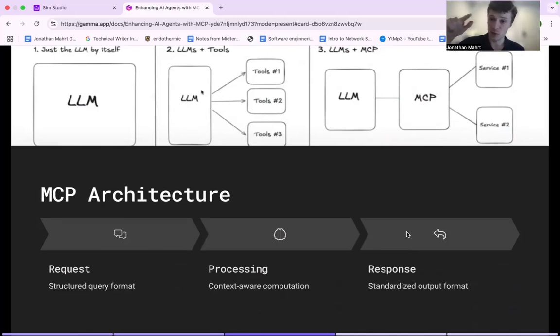It would get an answer from service two, get it back into MCP, process all these answers and bring it back to the large language model, to really make the system much more powerful by utilizing other applications and really come back with a much more powerful and context-aware answer.